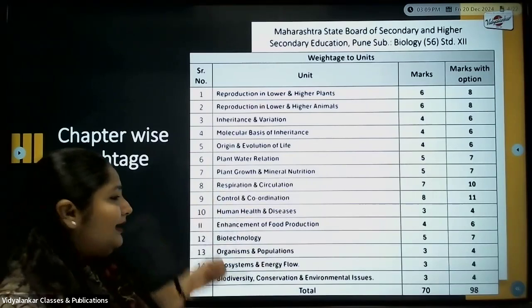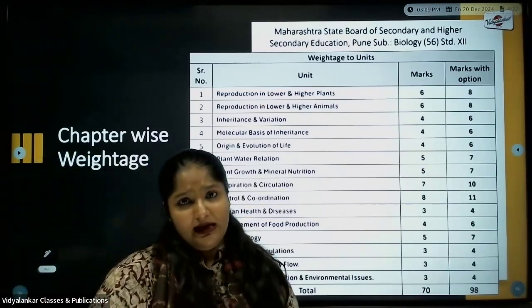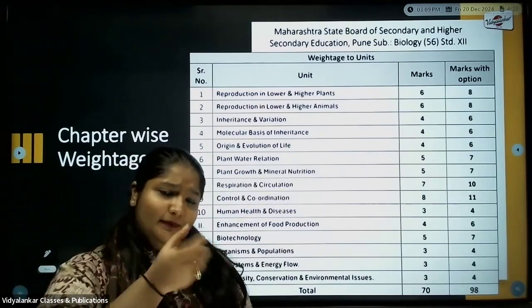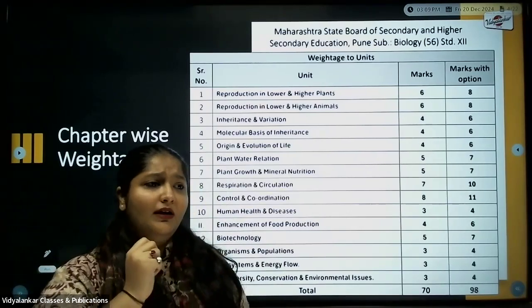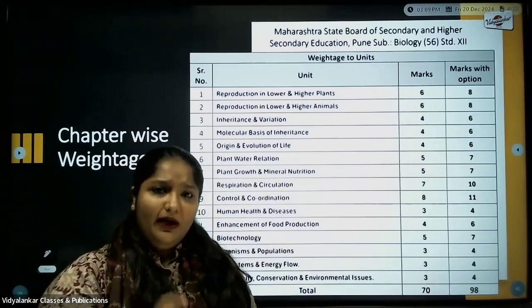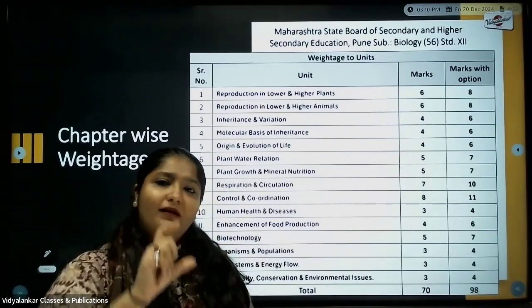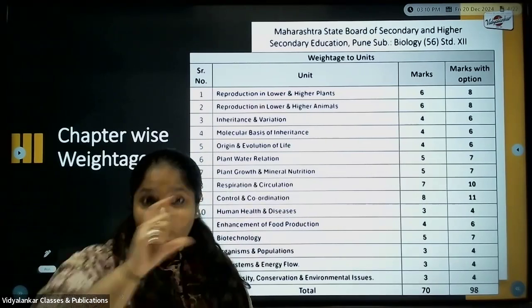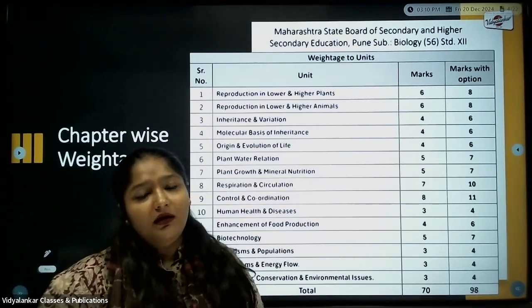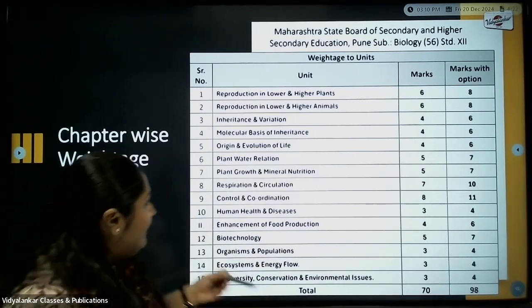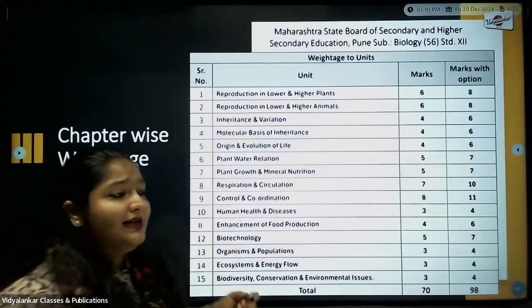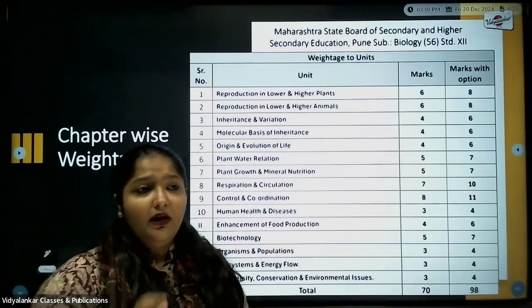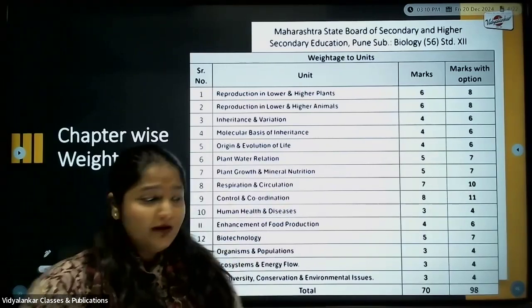Next is about human health and diseases. Whenever in exam you get any human health and disease related question, if they are telling you to describe elephantiasis or malaria, you write the whole part: the introductory part, the pathogenesis part, then write down the symptoms, then the mode of transmission, and then the preventive measures or the treatment. Next, in human health and diseases, structure of antibody, structure of HIV, please do it. Structure of Salmonella typhi, please go through that.